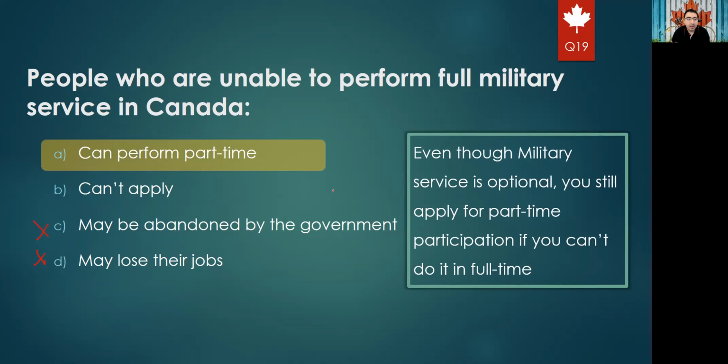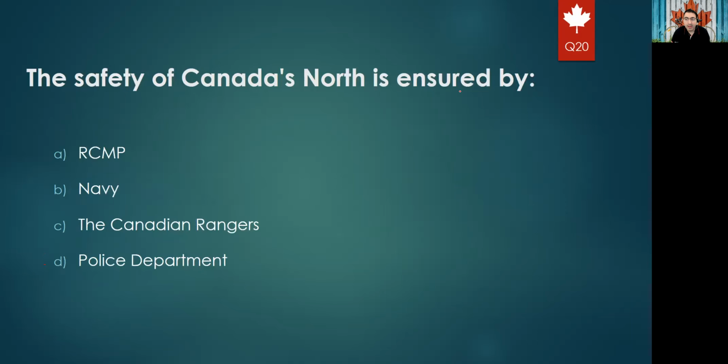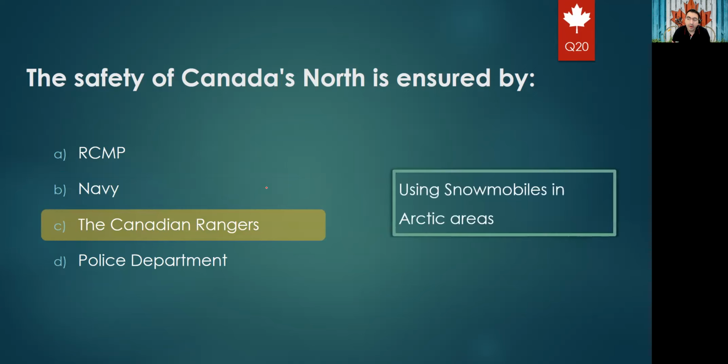Next question will be, the safety of Canada's north is ensured by, Canada North, which is a part of the Arctic Ocean, which has a lot of snow, almost all the year is snow. So Canada North is protected by the RCMP, Royal Canadian Mounted Police, or B, Navy forces. Option C will be the Canadian Rangers, and option D is the Police Department. We know that there are special troops for the North, which are called Canadian Rangers, and they use snowmobiles to move in these hard and snowy areas, right? So they use snowmobiles in Arctic areas.